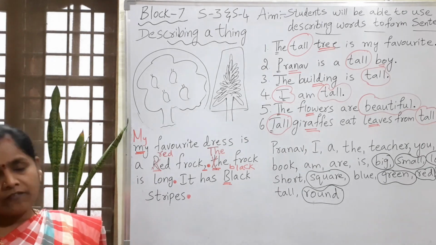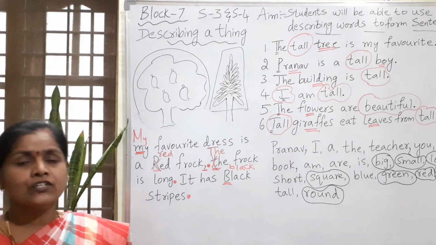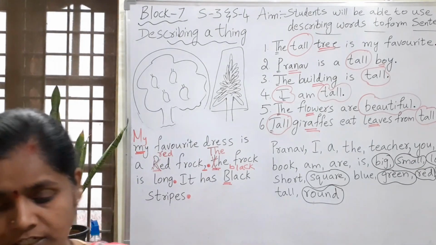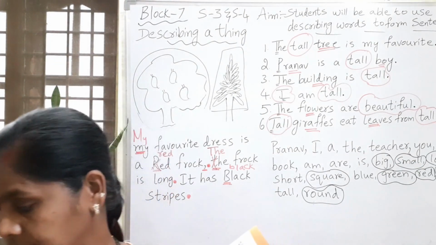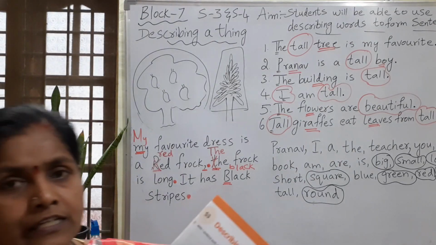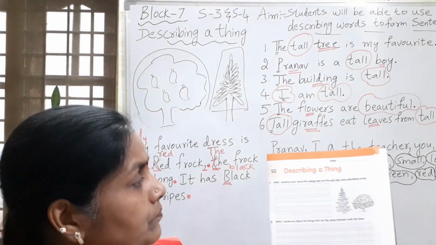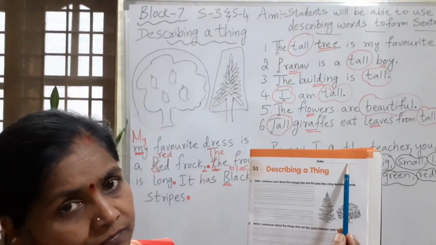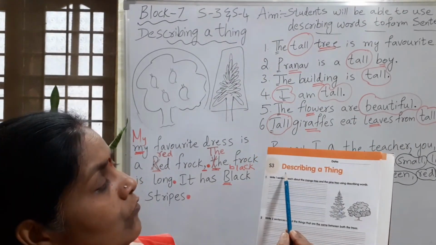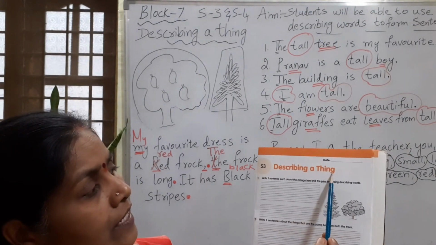Okay? Now everyone open your English workbook. Come on children, open your English workbook. Take out page number 43. Yes, open page number 43. Here you write down the date as usual. And what is here? S3, describing a thing.